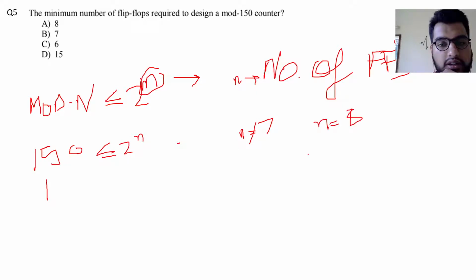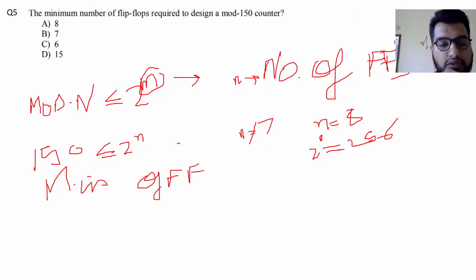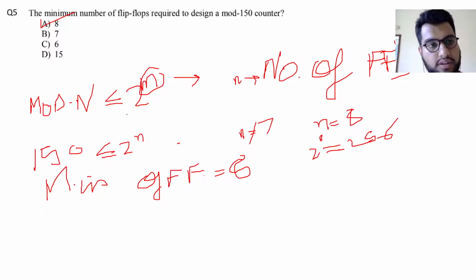For n equal to 8, 2 to the power 8 is equal to 256, and 150 is less than or equal to 256. So the minimum number of flip flops required to implement a mod 150 counter is 8. So option A is our correct answer.